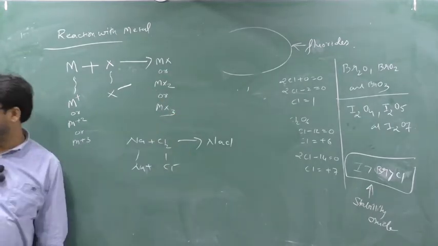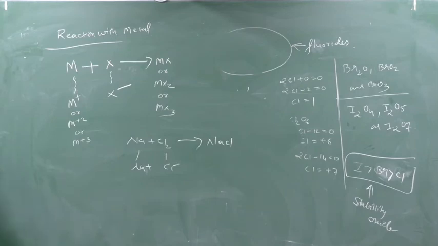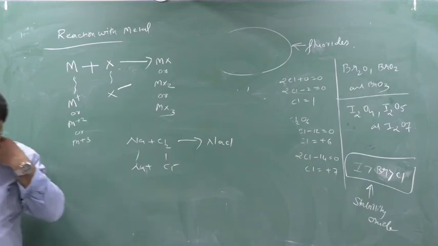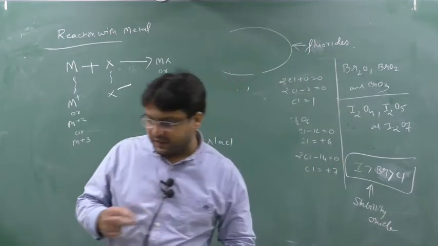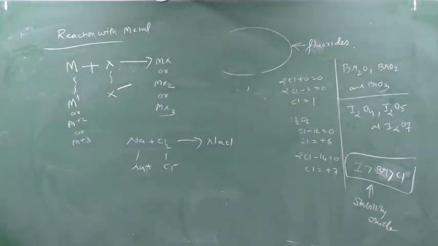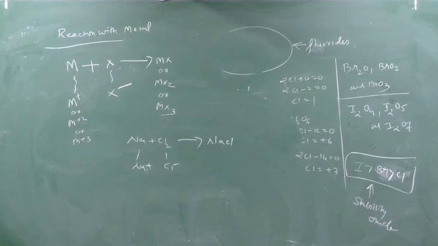Clear this part? Okay. Next, write down anomalous behavior of fluorine, the most important topic of the day. I will give it point by point, and you will understand.